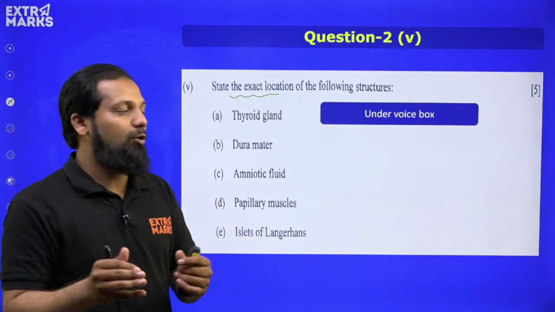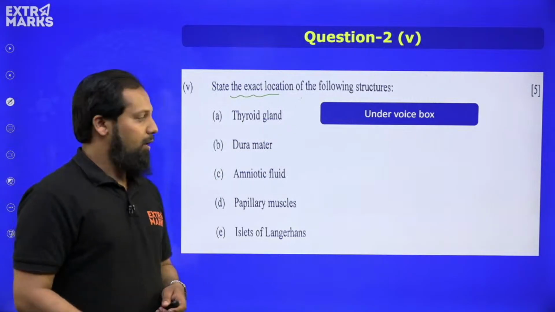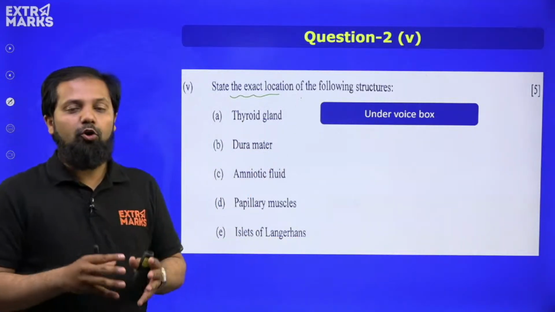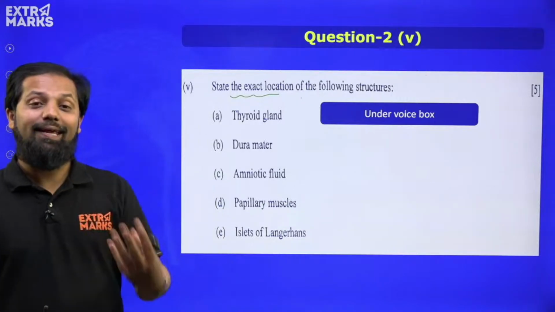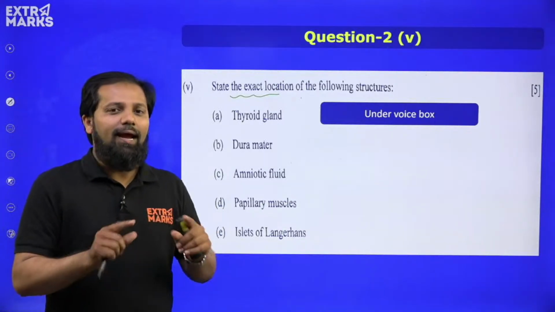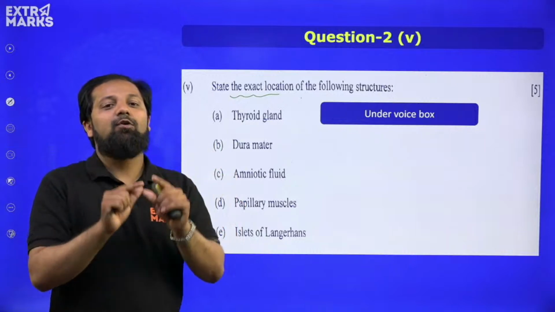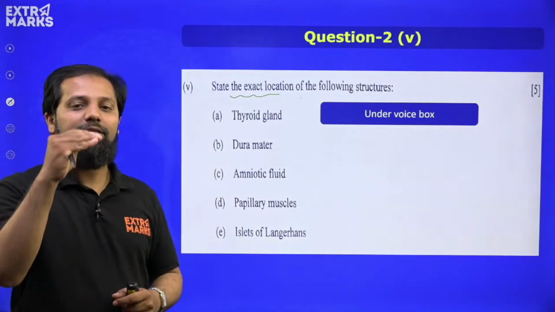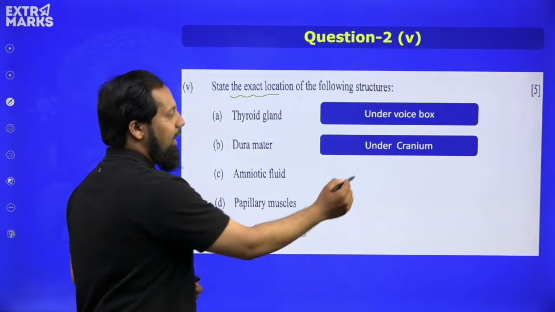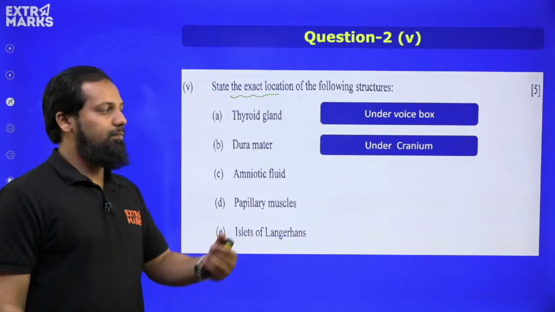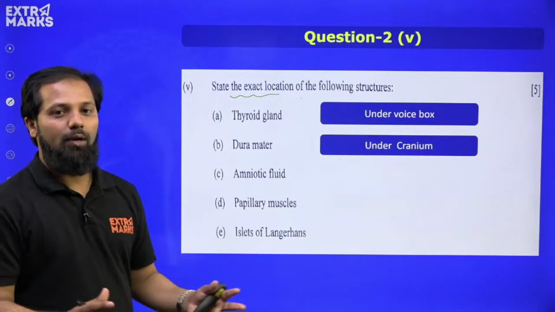What about dura mater? It is the outermost layer of the meninges. Hence, it is present just below the skull. So, undercranium is the correct term for the location of the dura mater.